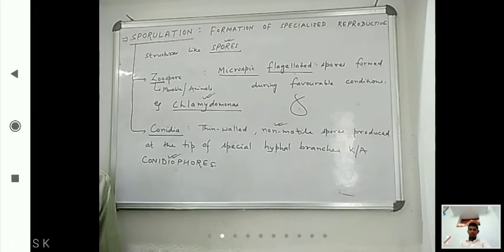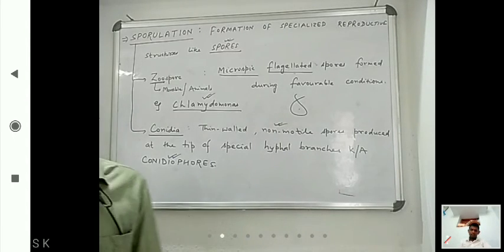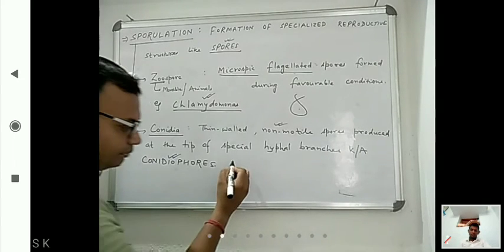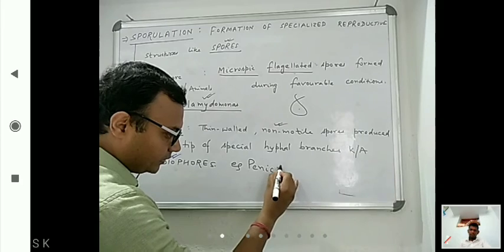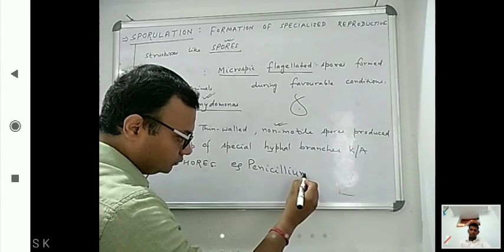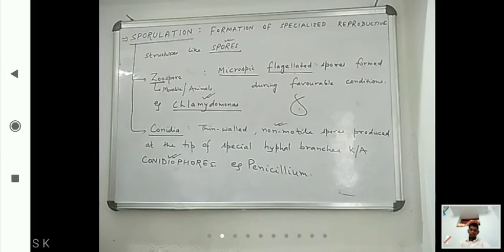Now this conidia, where can we see that? That example is Penicillium. So in sporulation what we saw: zoospore and conidia.